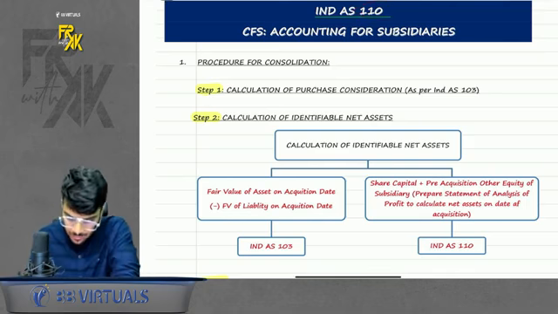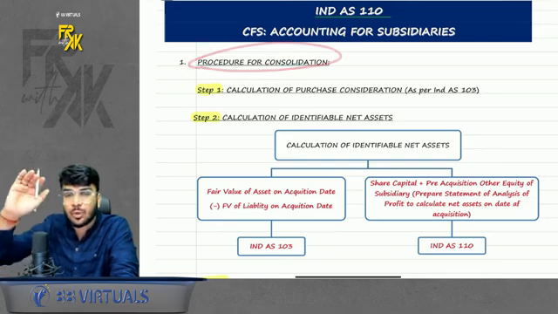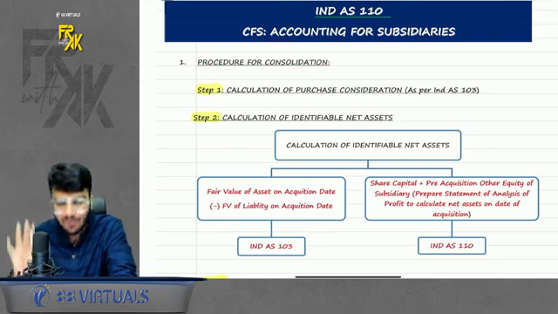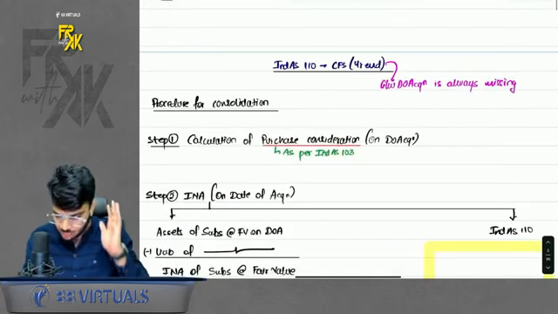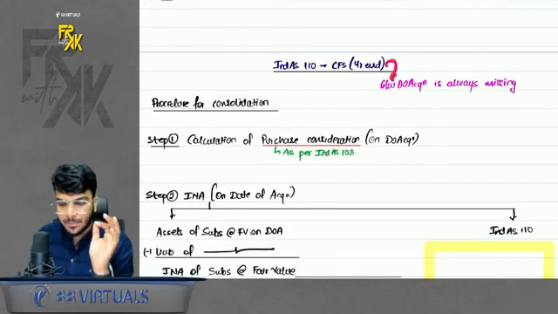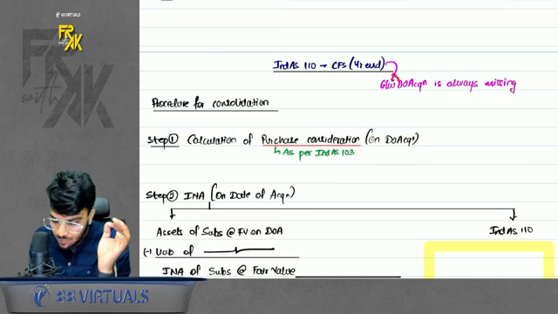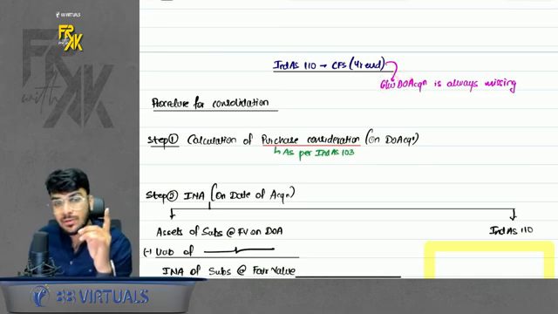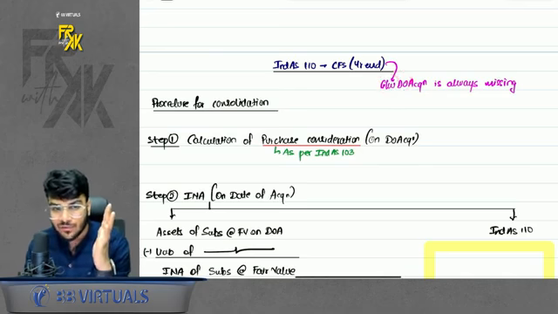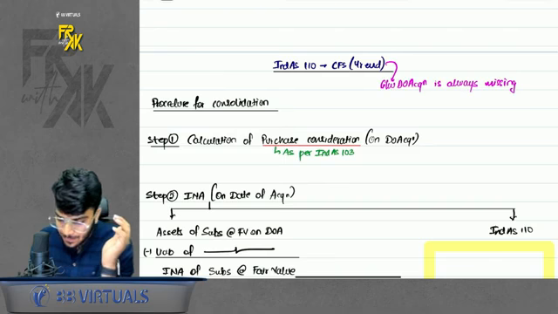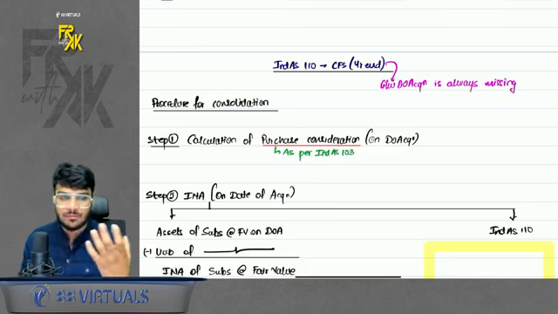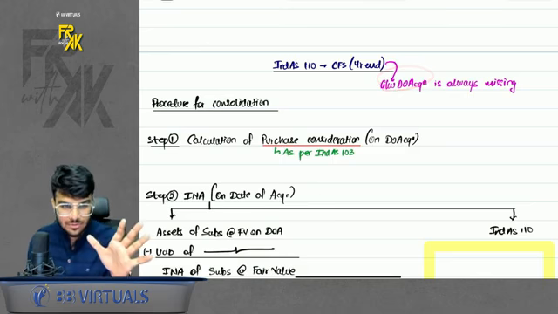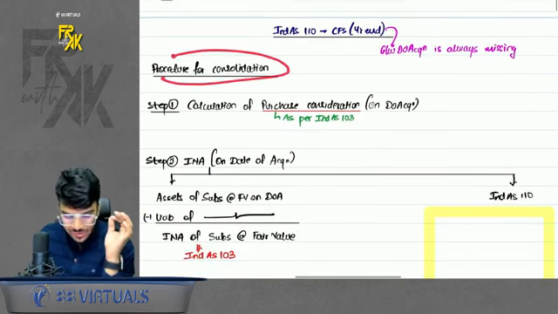Simple? Okay, sir. Now, here we have to follow the steps of 103 again. I'll tell you why. Because here there was a basic issue. What was the basic issue? Even if you are preparing the CFS on year end, the goodwill amount is missing. Remember, in 103 we used to find the amount of goodwill on date of acquisition by following the 6 steps. That amount is missing, so we have to follow the procedure again. First we will find the goodwill on day 1, then through that we will get the goodwill on year end also. That is known as the procedure for consolidation.